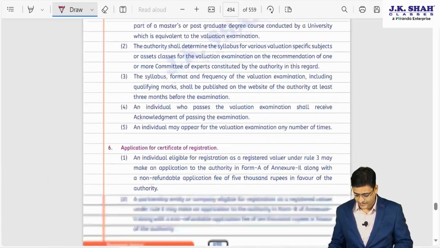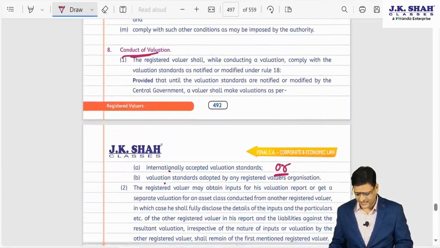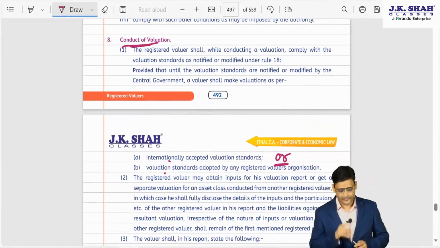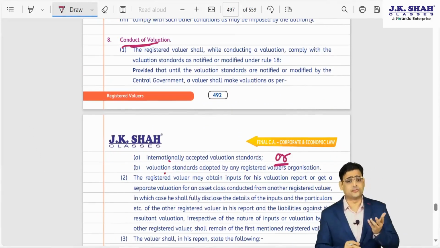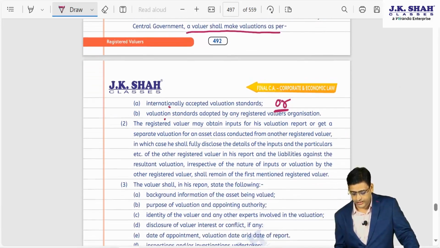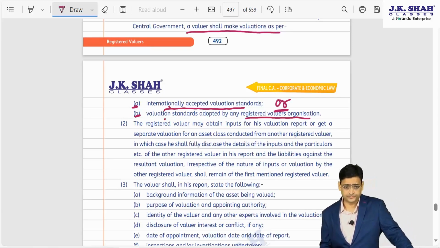So that is the first amendment I have already discussed. What is the second amendment? Again, the second amendment is more like a drafting error which they have corrected. Earlier in the classroom, what we have studied is which valuation standard they should follow. So it was written: internationally accepted valuation standard A, and B, valuation standard adopted by registered valuer organization.